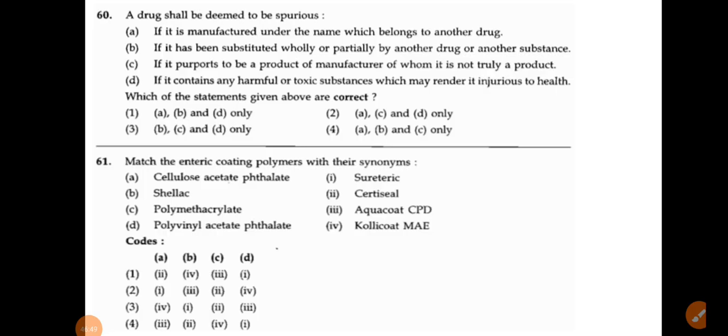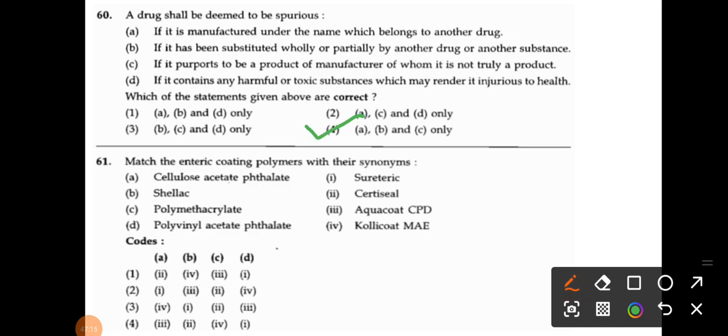Which of the statements given above are correct? Looking at the options, A, B, C are the spurious ones. But if it contains harmful or toxic substances which may render it injurious to health, this is not a spurious drug. So that's why option A, B, C is the correct one.